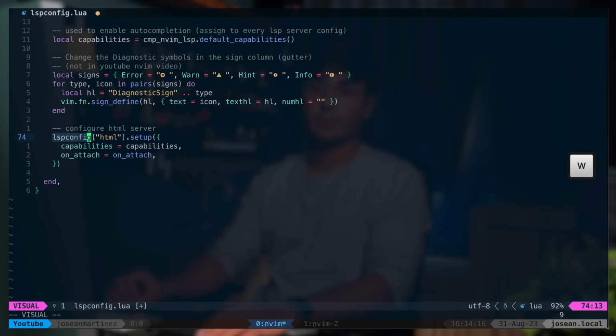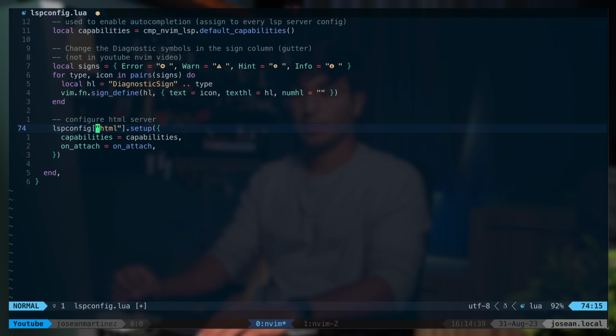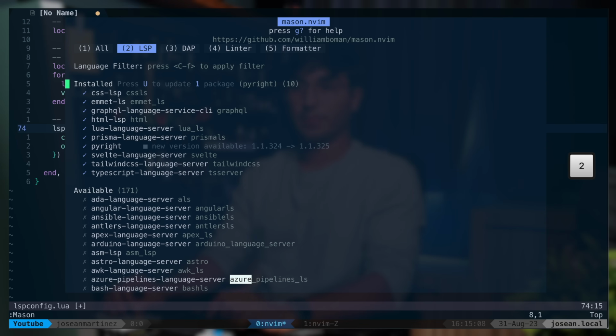To do this, I just use this lspconfig variable, which we loaded earlier. That is over here. And we access the name of the server we want to configure. You can take a look at the lspconfig documentation to see a list of example configs for all of the available language servers. Again, you have to have them installed on your machine, and we've already done that with Mason. So if I open Mason and go to LSP, you'll see the HTML LSP server there. And close Mason with Q.